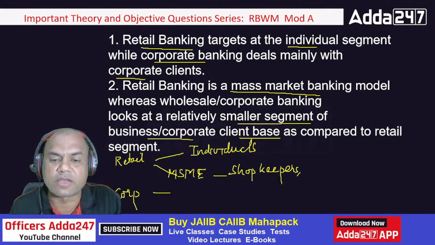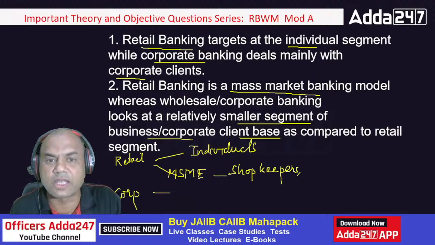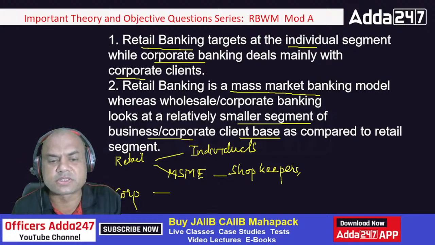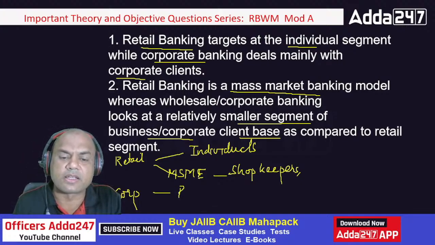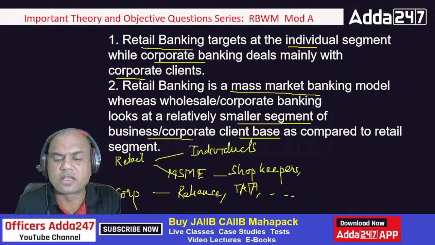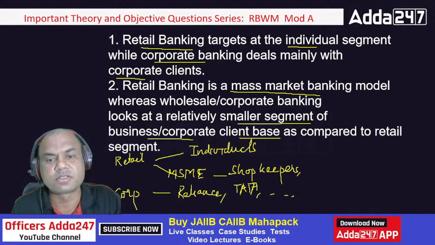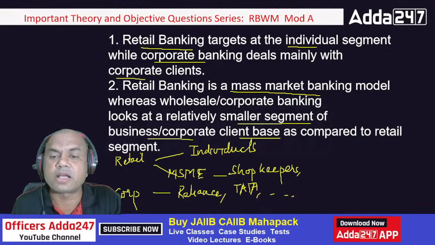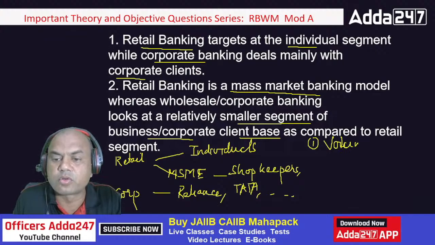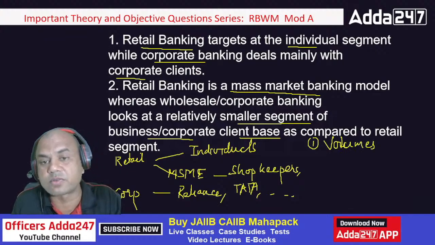These individuals having a salary of 5,000 to, let's say, 1 lakh on average. There will be thousands and lakhs of these persons. Whereas companies like Reliance, Tata, or anyone else, are they in lakhs and crores? No. So retail banking is a mass market. Mass market means you have to speak in two terms. One is volumes, huge volumes. This is the main advantage of retail banking.